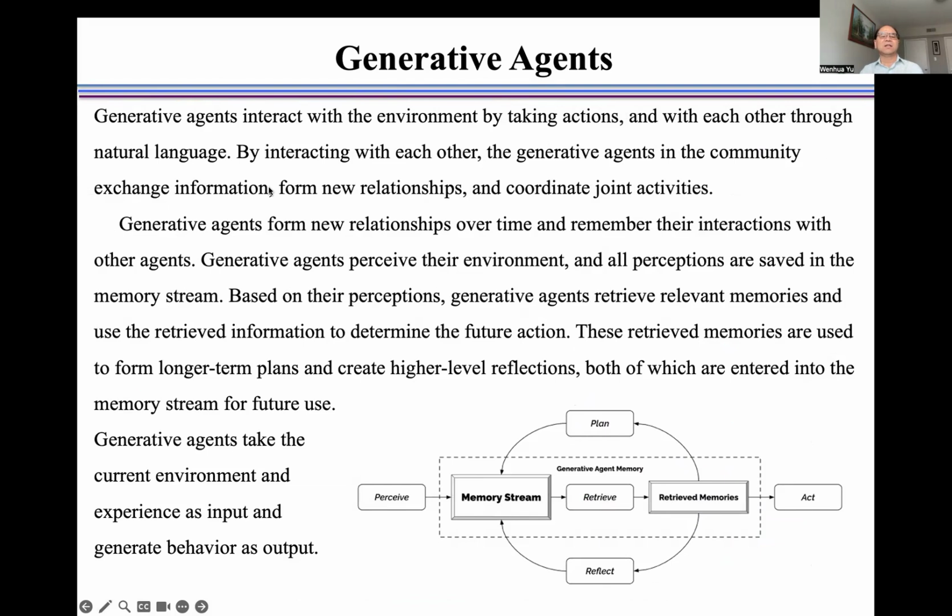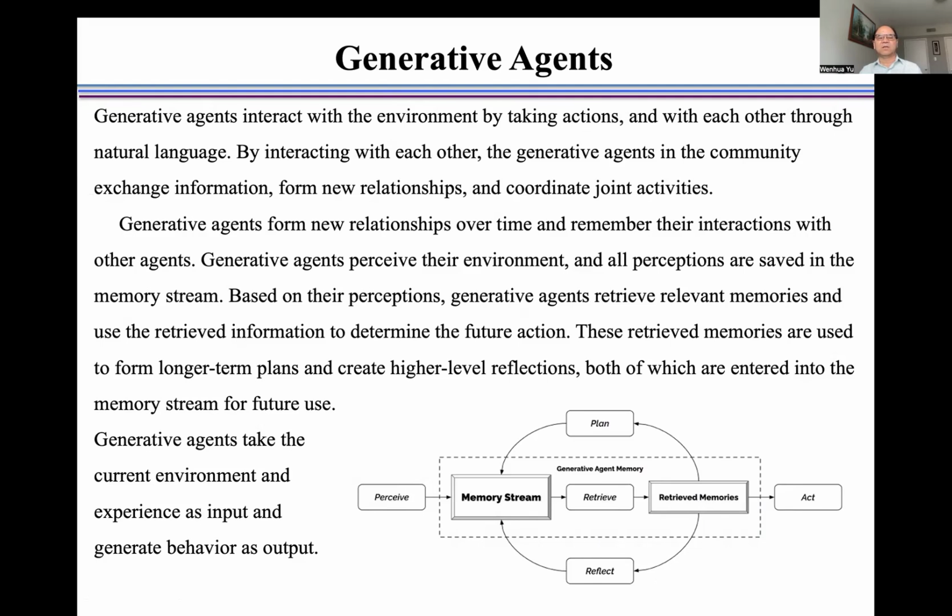Generative agents interact with the environment by taking actions, and with each other through natural language. By interacting with each other, the generative agents in the community exchange information, form new relationships, and coordinate joint activities. Generative agents form new relationships over time and remember their interactions with other agents.